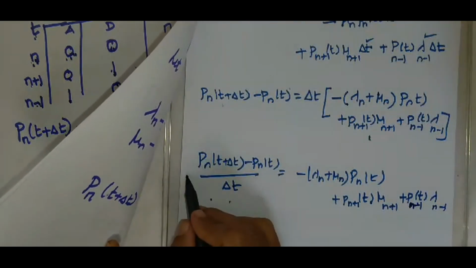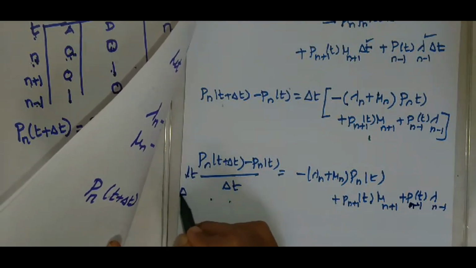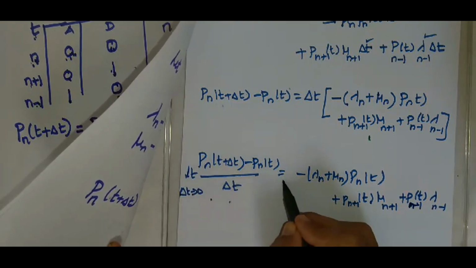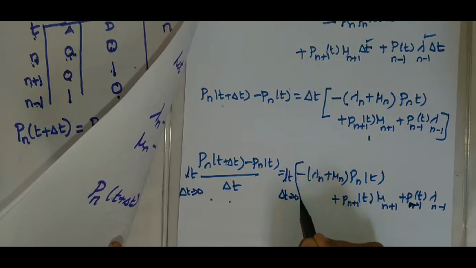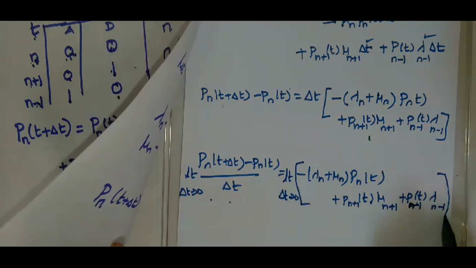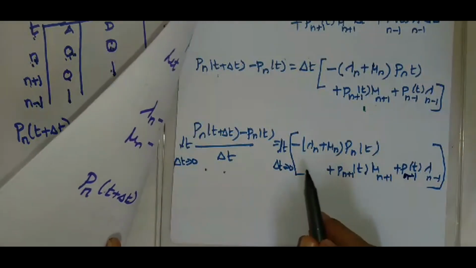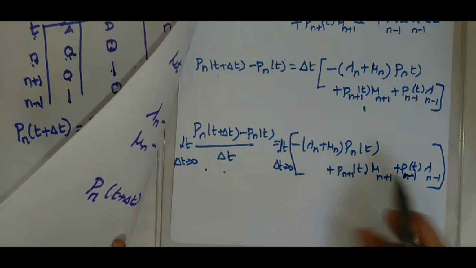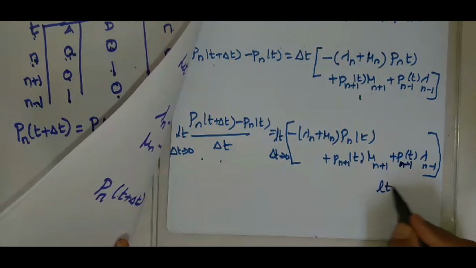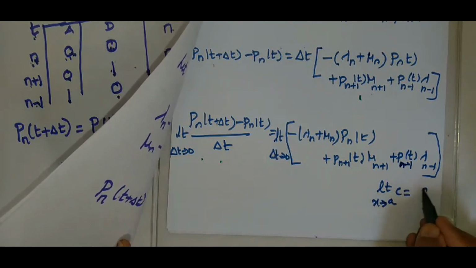Now take the limit as delta t approaches 0 on both sides. The right hand side is independent of delta t, so it is like a constant, and the limit of a constant is that constant itself.